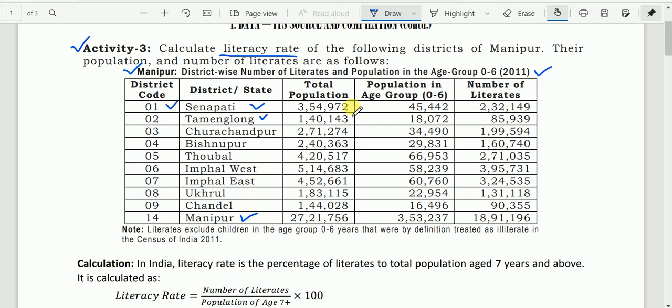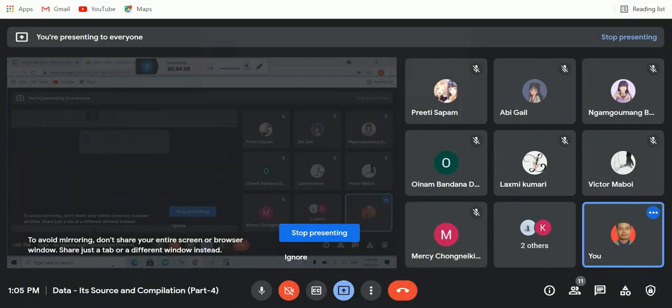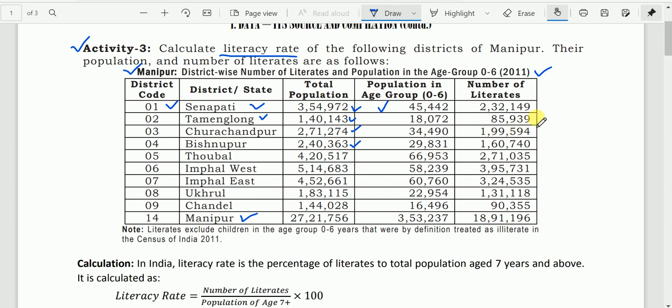This is the total population of each district of Manipur, for example the population of Churachandpur district. This column shows population in the age group 0 to 6. For example, for Senapati, population in the age group 0 to 6 is 45,442. And this is the number of literates for each district of Manipur.